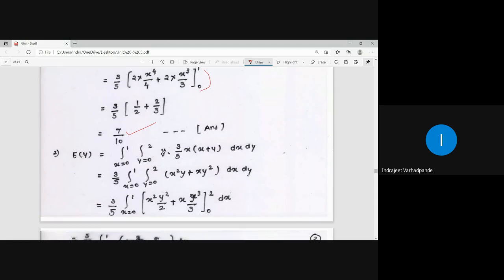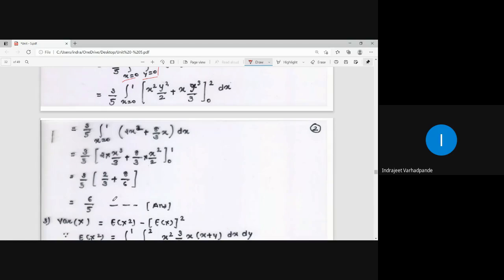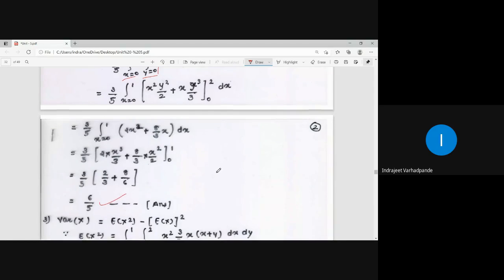Similarly, expectation of y: y multiplied by the given function, integration for x will be 0 to 1, integration of y will be 0 to 2. Integrate first with respect to y, then with respect to x. You get the answer as 6 by 5.